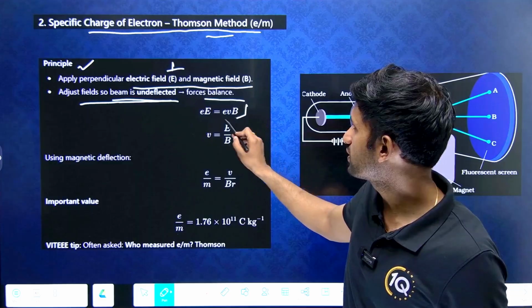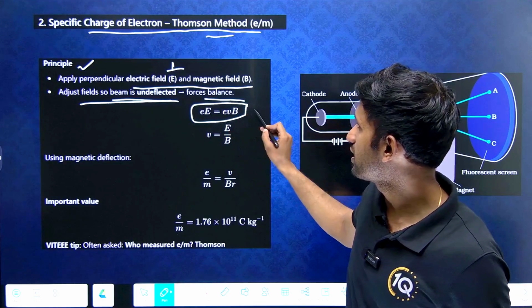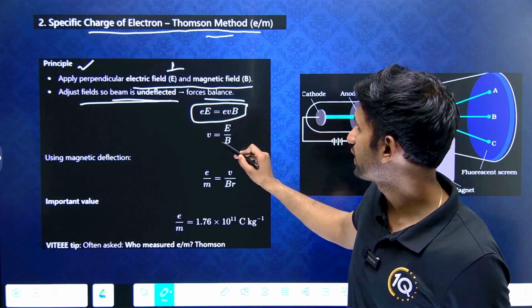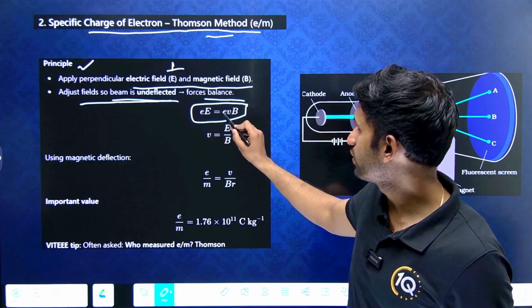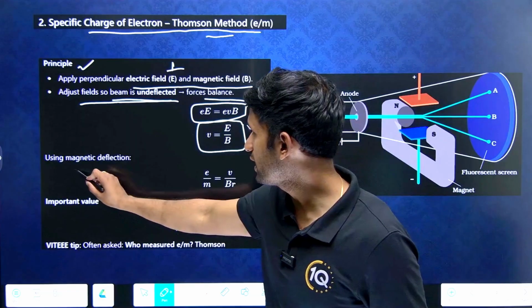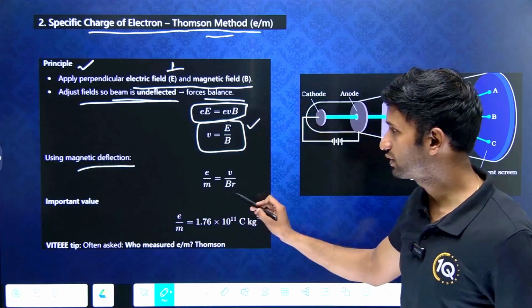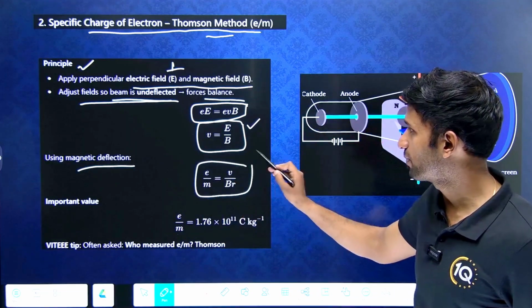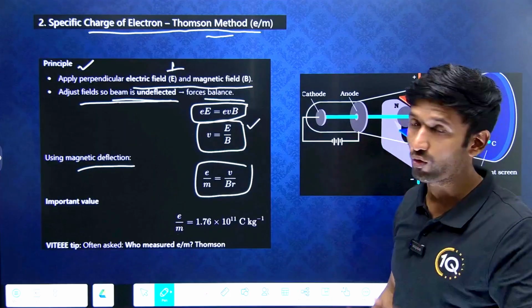So here is the balance equation: eE = evB. e and e get eliminated, so v = E/B. This is what the final expression looks like. Using magnetic deflection, this expression comes into the picture: e/m = v/(BR).